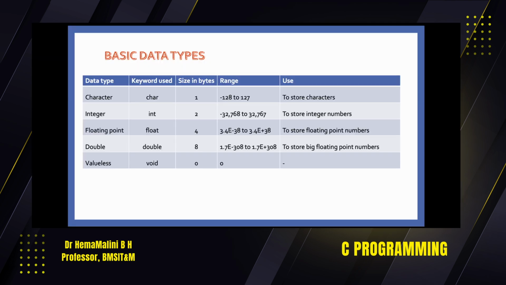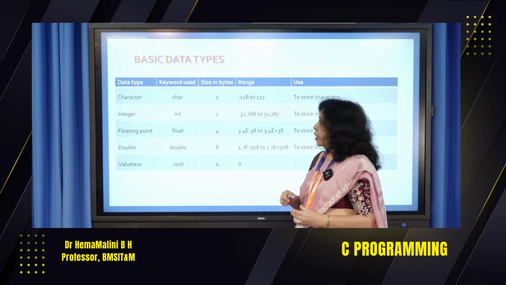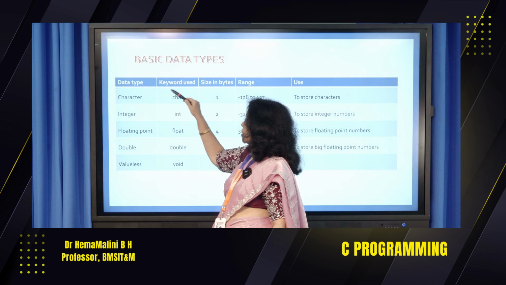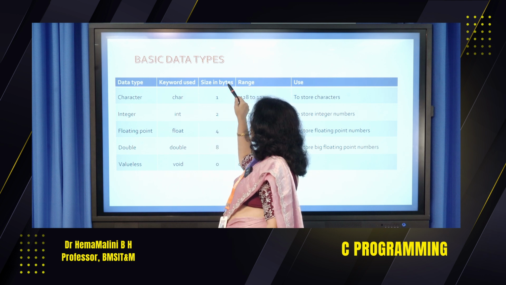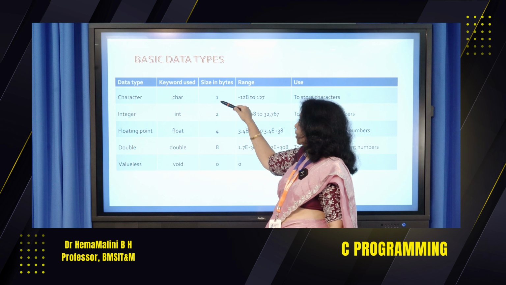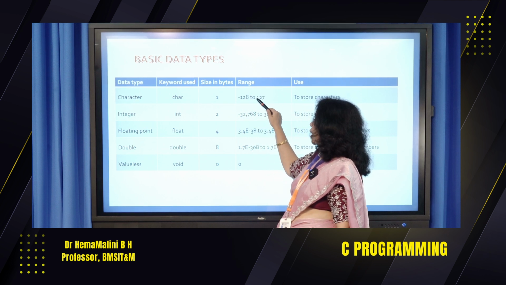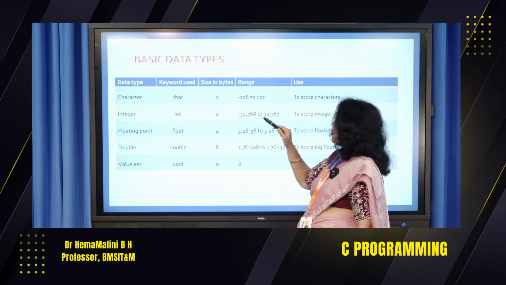Coming to basic data types. Now, if the data type is character, the keyword is char. Size in bytes, it is only 1 byte. The range is -128 to +127.